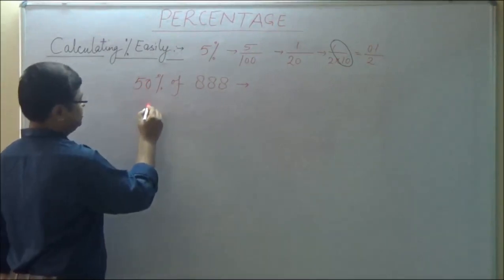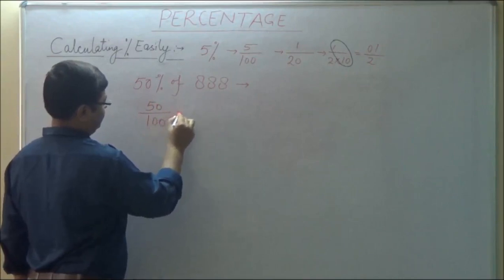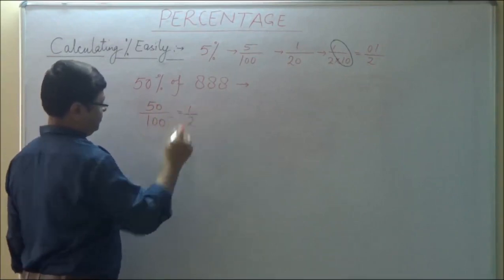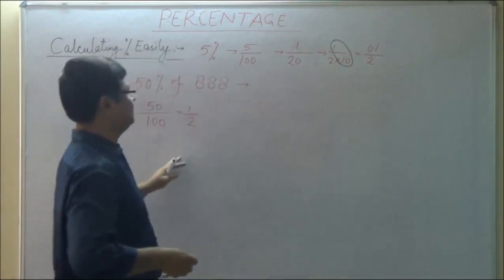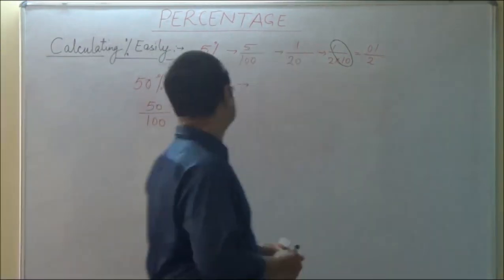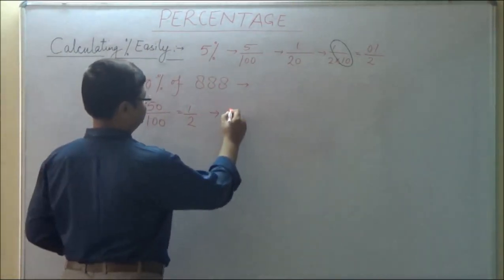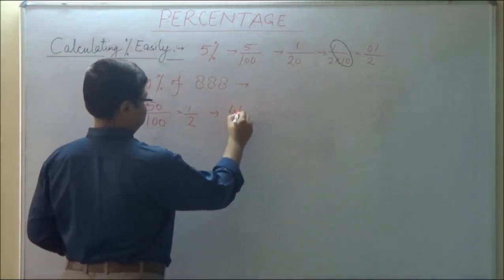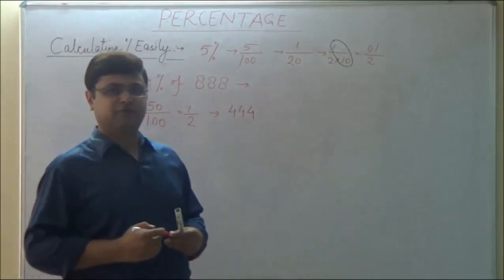Let us find out 50% of 888. 50% we know is 50 by 100, that is 1 by 2. You can directly remember it. 50% of any number is half of that number. So 50% of 888 is half of 888. That means 50% of 888 is 444.